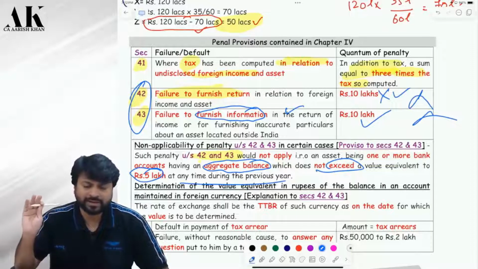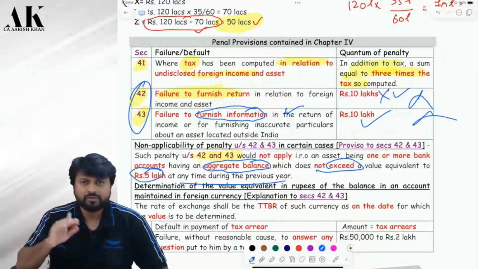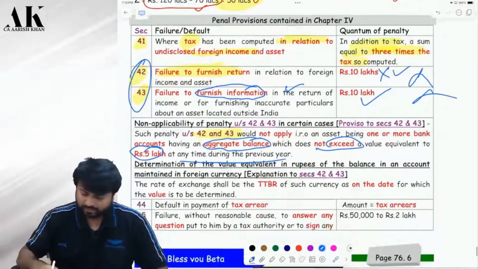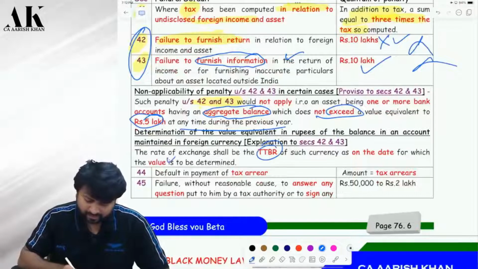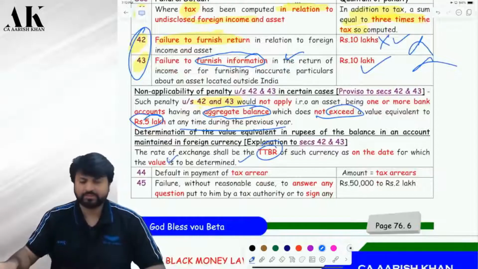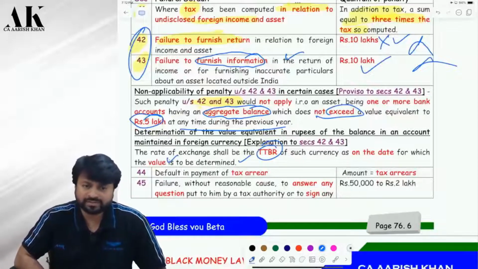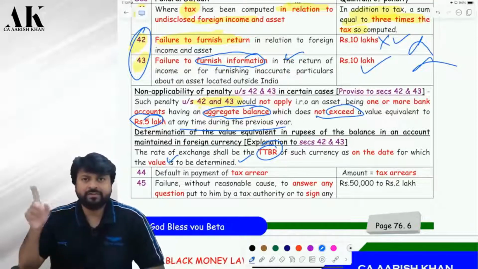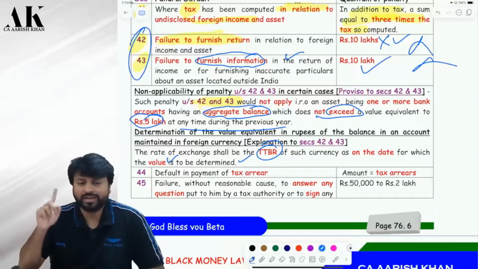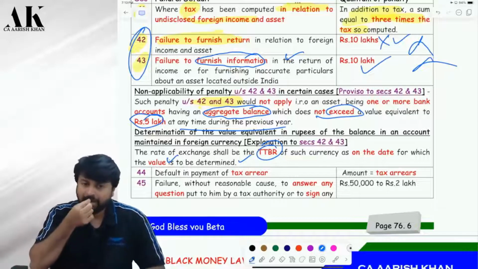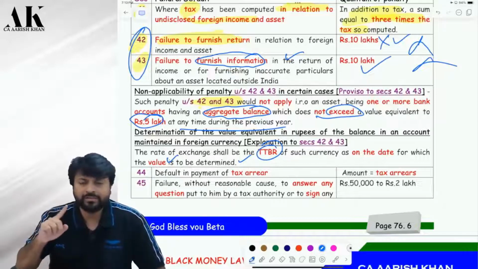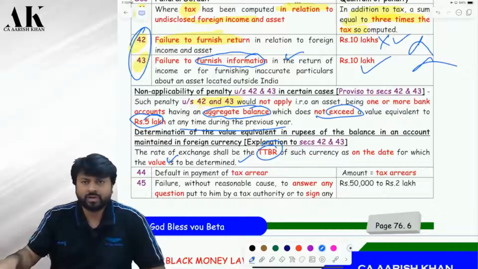Foreign currency. Correct? So to convert that into rupees, you have to use the TTBR on the valuation date, on the date on which you wish to value. RBI reference rate? No, not RBI reference rate. Here RBI reference rate will not be taken. RBI reference rate will be taken to value your asset. But to value your bank account here, you are going to take what? The TTBR. Are you clear?